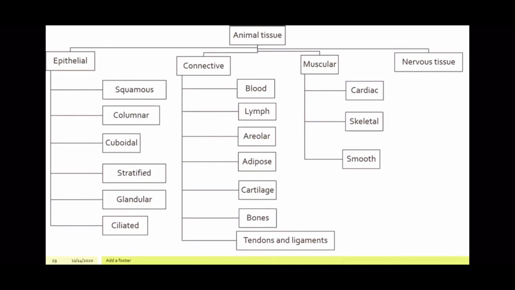Muscular tissue. 3 types: cardiac, striated, non-striated. Cardiac is present in the heart. Skeletal is attached to the bones and helps in movement. Smooth muscle, also called non-striated, is present in all involuntary actions like the alimentary canal. It's present in the alimentary canal, blood vessels. So the movement of the food through the alimentary canal or contraction of the blood vessel happens because of this smooth muscle. And then in the nervous tissue we learnt about the nerve cell.